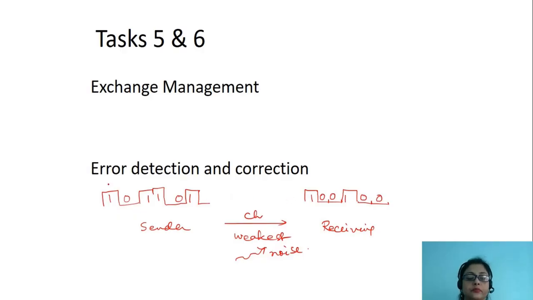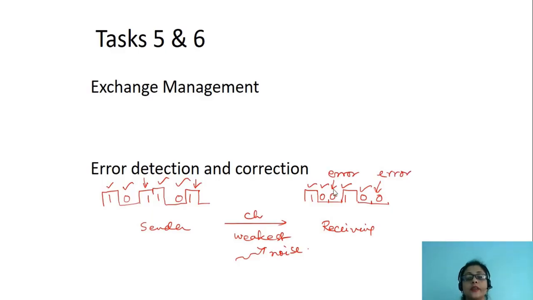You see, the first bit has been transmitted properly. The second bit has been transmitted properly. You see, there is an error in this bit. 1 has been changed to 0. Again, this bit has been transmitted properly. This bit has been transmitted properly. Again, there is an error in this bit. So these two are erroneous data.